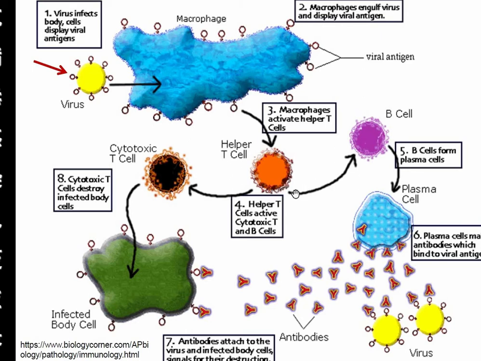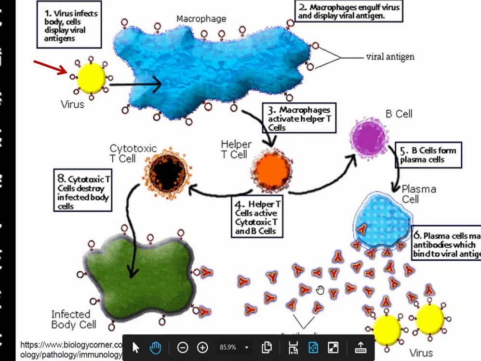Two things. One is T cell will activate. There will be B cell. B cell will form plasma cell. Plasma cell will form antibodies, and then antibodies will attach to the virus, which is also called antigen, and then it will be eliminated through our body.